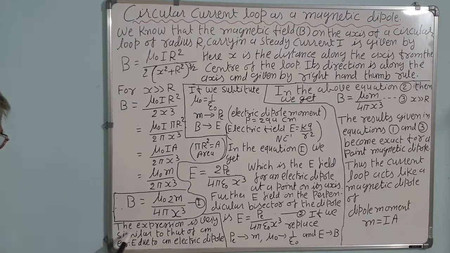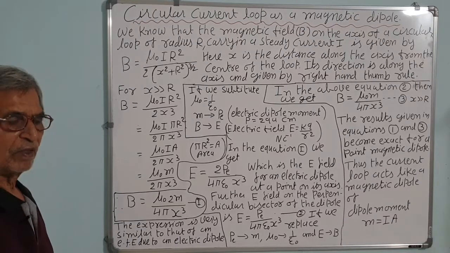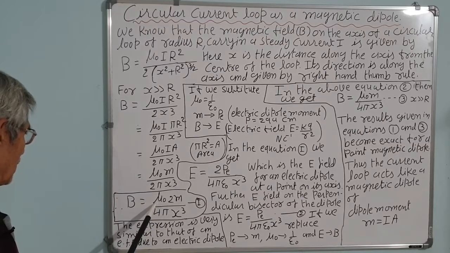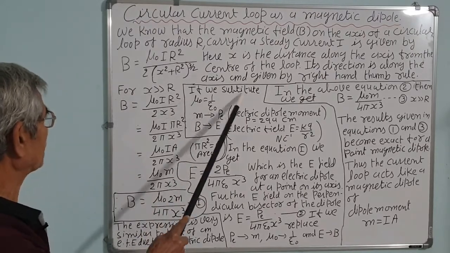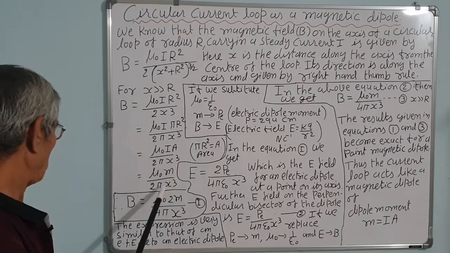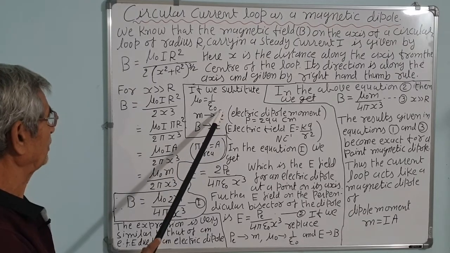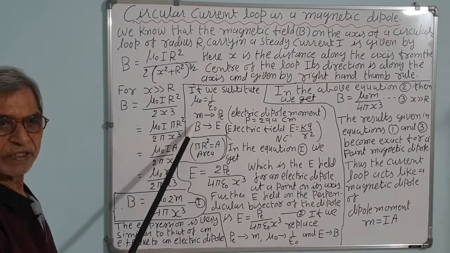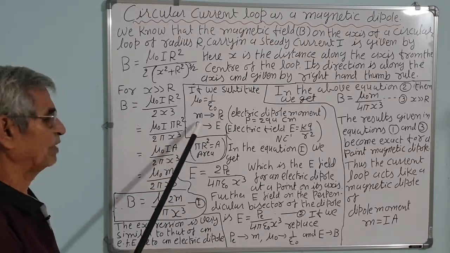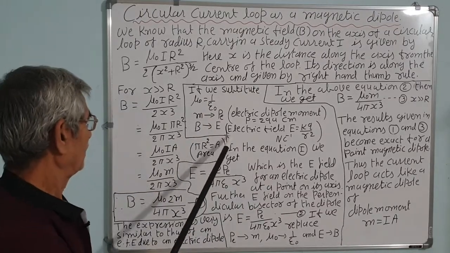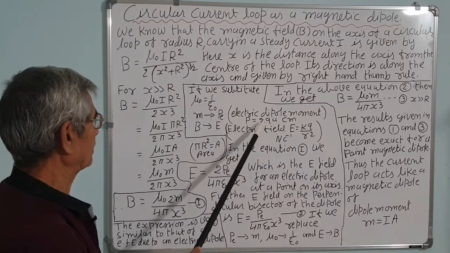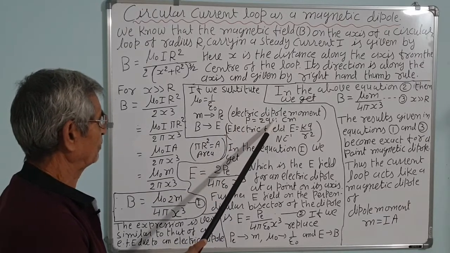The expression is very similar to that of the electric field E, the electric intensity due to an electric dipole. If we substitute mu 0 by 1 upon epsilon 0 and m by the electric dipole moment P, the magnetic dipole moment can be replaced by the electric dipole moment, and the magnetic field can be replaced by the electric field E. We know that the electric dipole moment P is equal to QA, Coulomb into meter.